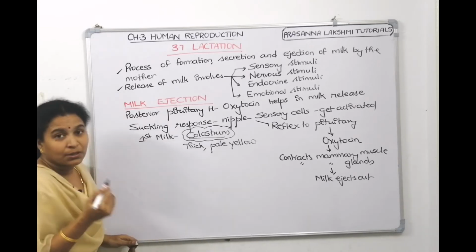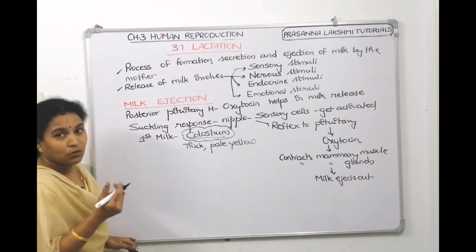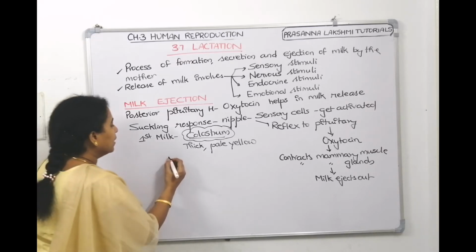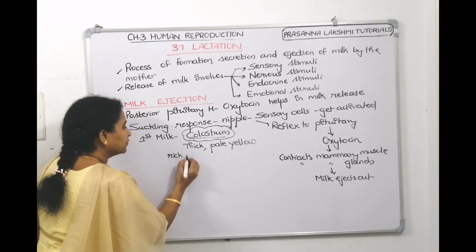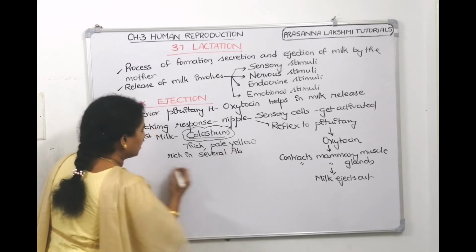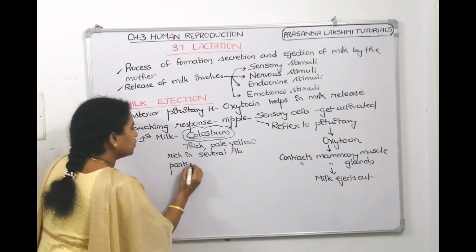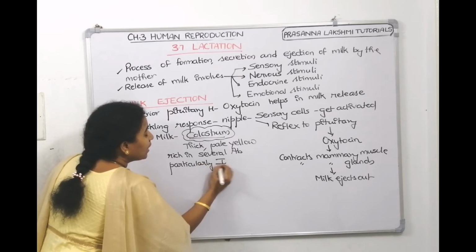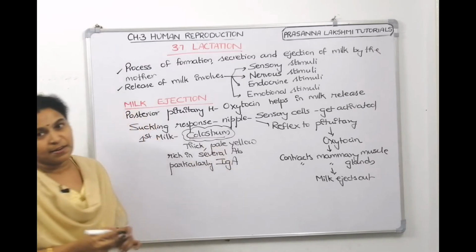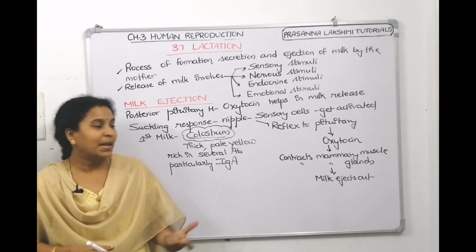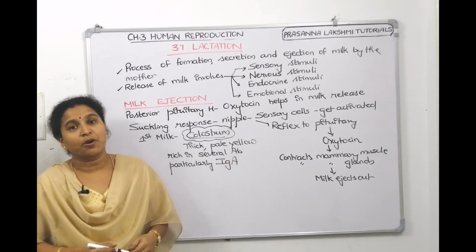The colostrum contains several antibodies, but mainly it is IgA, which is a secretory antibody.